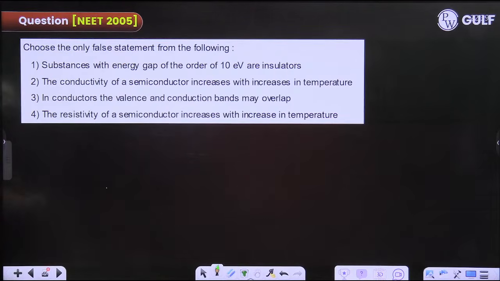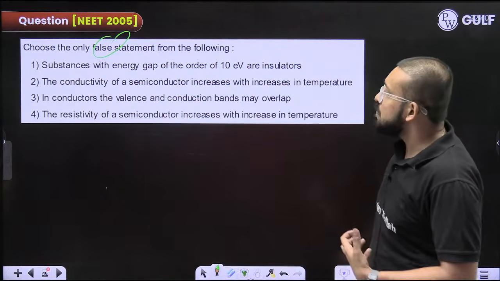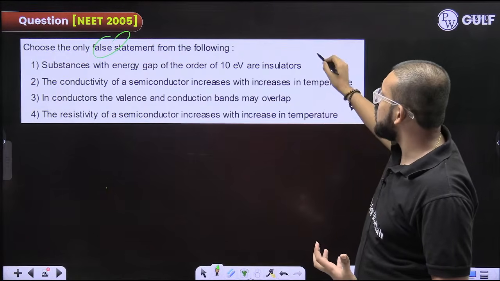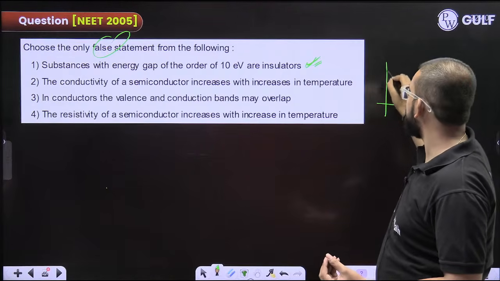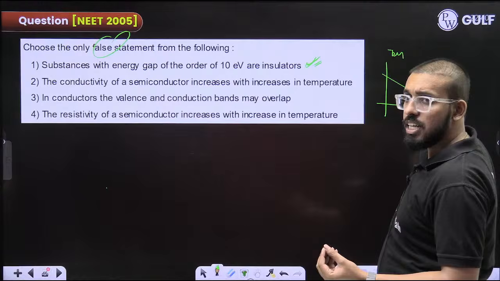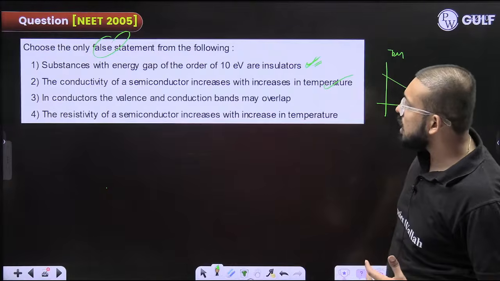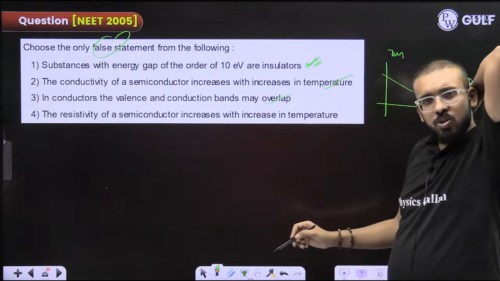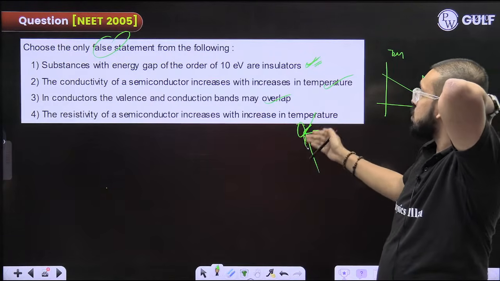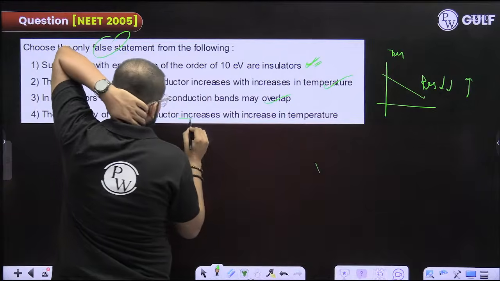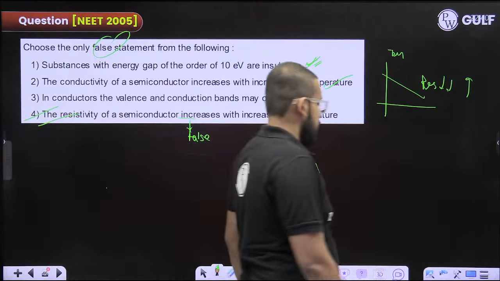Choose the false statement. Read carefully. They are asking you the false statement. Substances with energy gap of order 10 electron volt are insulators. This is correct. Fine. Conductivity of semiconductor increases with increase in temperature. When you increase temperature, their resistivity decreases. That means their conductivity increases. So this is also correct. In conductor, the valence and the conduction band may overlap. This is also correct. Fine. The resistivity of a semiconductor increases with increase in temperature. This is a false statement. Okay, it decreases. False. So this will be your correct answer. Fine.